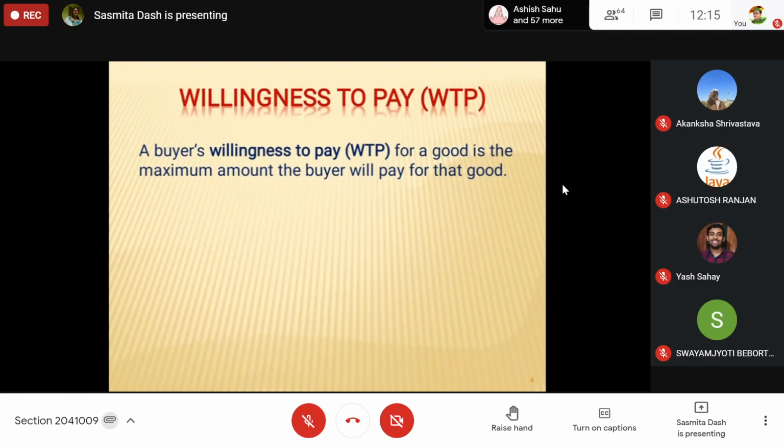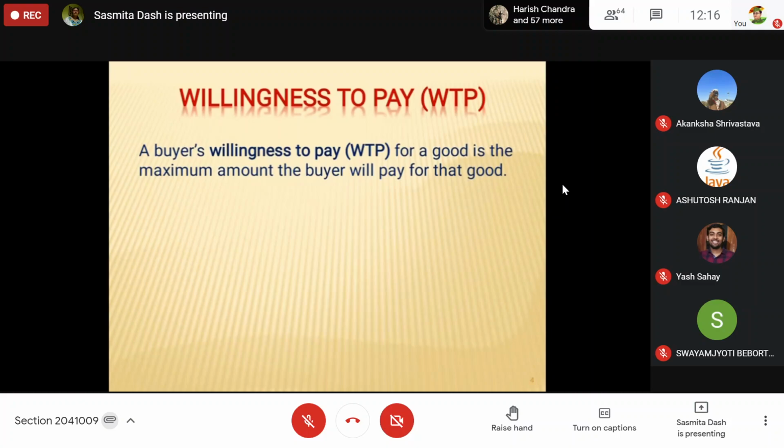That is called the buyer's willingness to pay: the maximum amount that the buyer is willing to pay or can pay for that good. Willingness to pay for a commodity is different for different persons, because different persons have different interests, different choices, and different requirements.